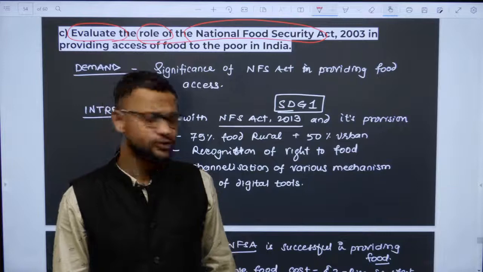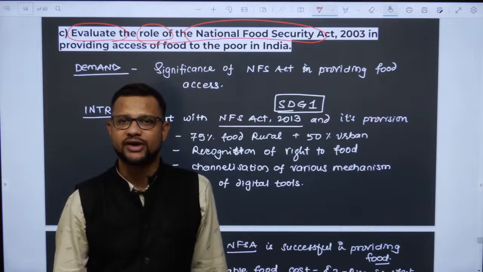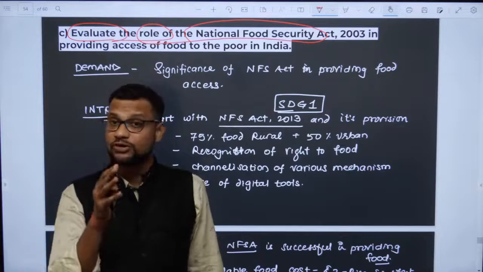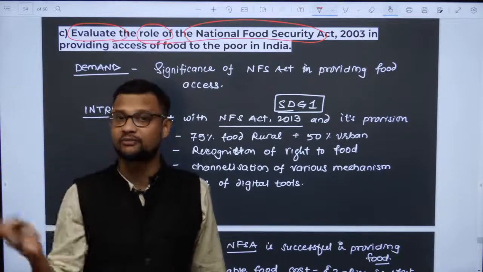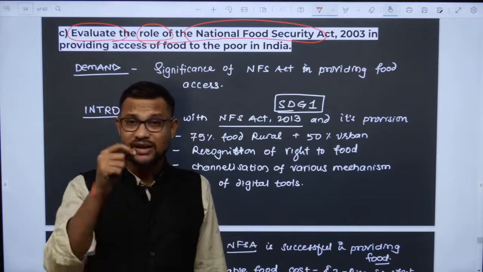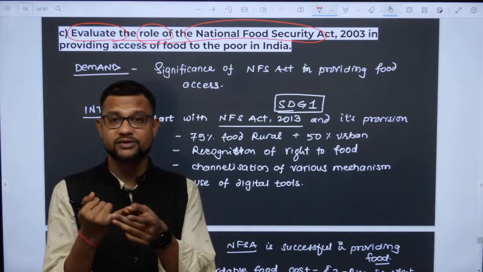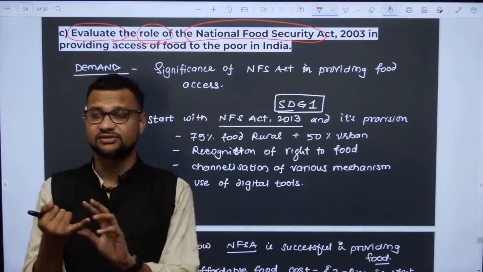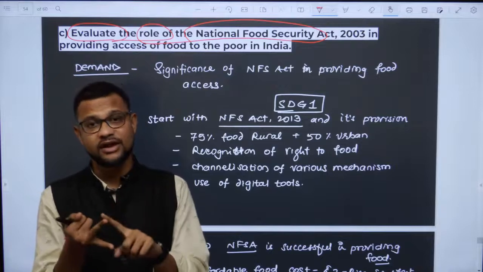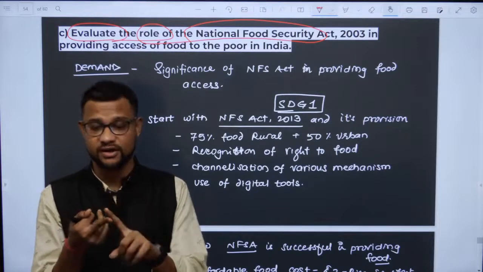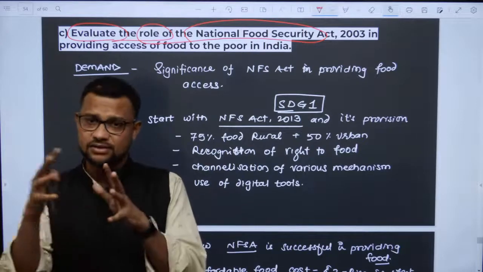so what are you going to write in the introduction? Simply about the National Food Security Act. Yes, what are its key provisions? Write key provisions in such a way that you will use or reflect them in the next part. Say, for example, it ensures food security for 67%, 75% of rural and 50% of urban population. It recognizes women as beneficiaries. It promotes identification of beneficiaries, digitization, as such.